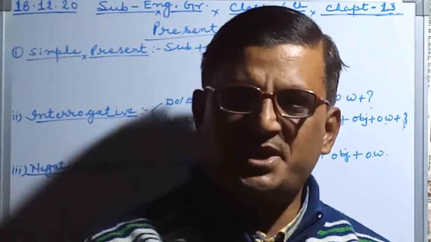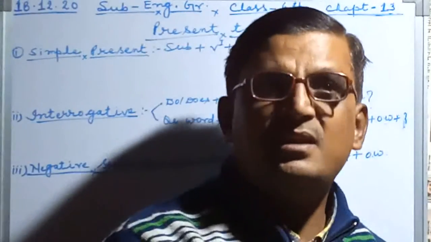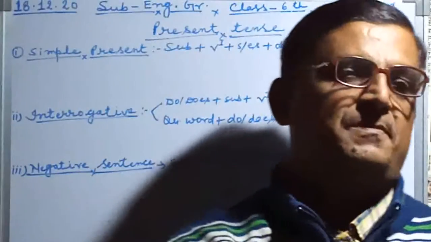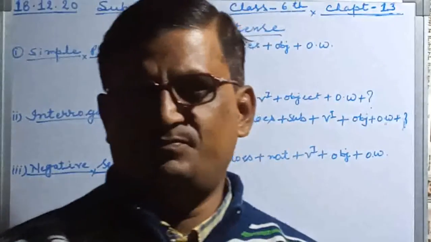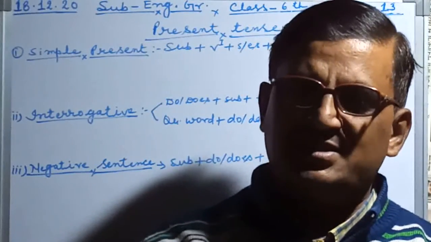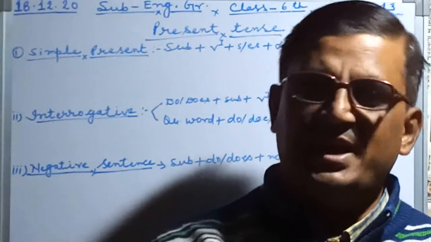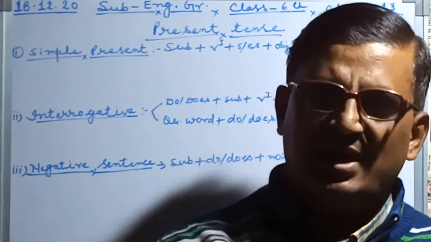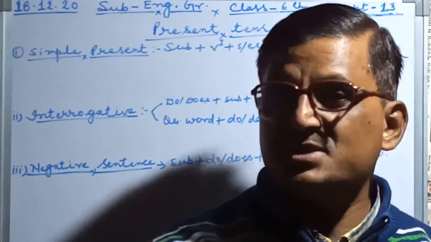Yesterday we studied the basic structure and examples of the tenses. Yesterday I told you about the present tense, past tense and future tense. I have already given some examples.